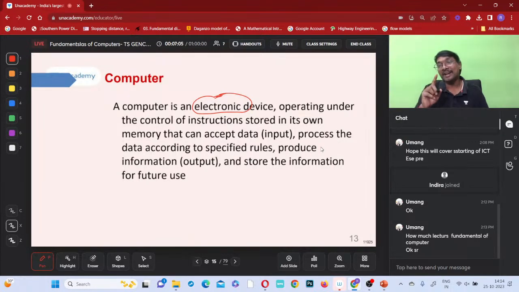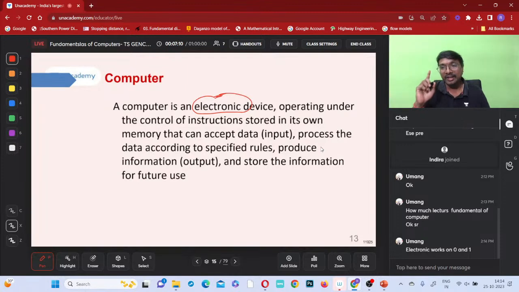In the case of a mechanical device, only one kind of operation will happen. When you switch on, one operation will take place. When you switch off, that operation will be closed. That's it, just a single kind of operation. Suppose you operate a tick-tick pen, which you have used in your childhood, that is a mechanical device with a spring. Your bike is also a mechanical device.